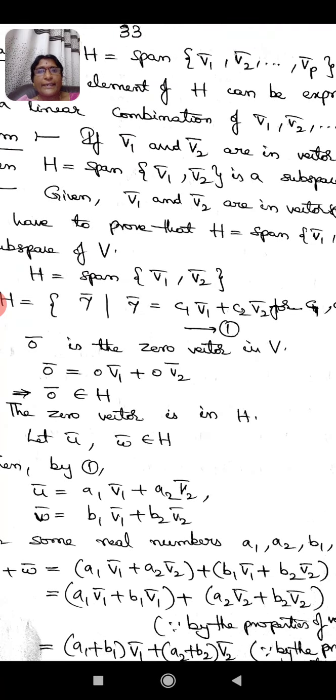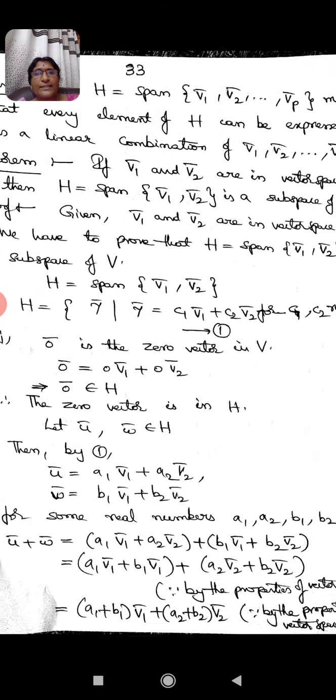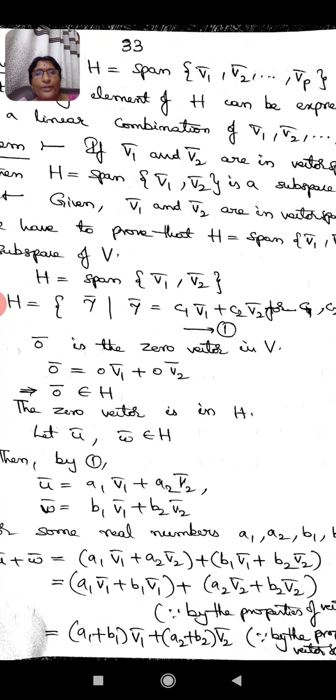To prove that H is a subspace of the vector space V, we need two vectors in it, and those two vectors I have taken as U bar, W bar, and as they are elements of H, they should be of the form